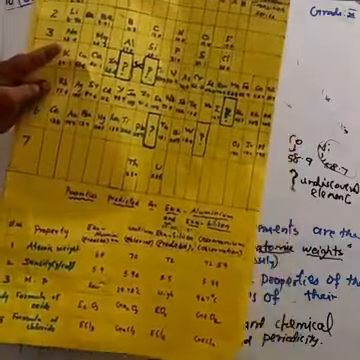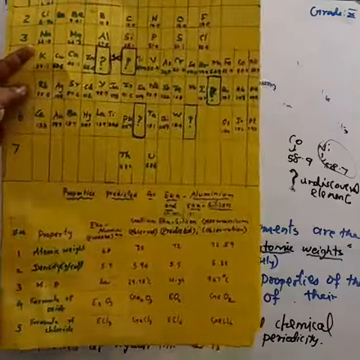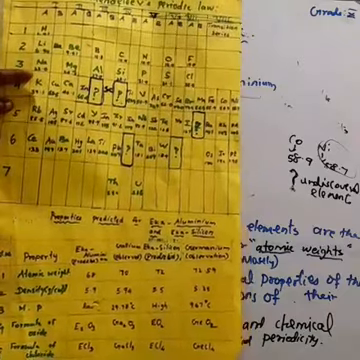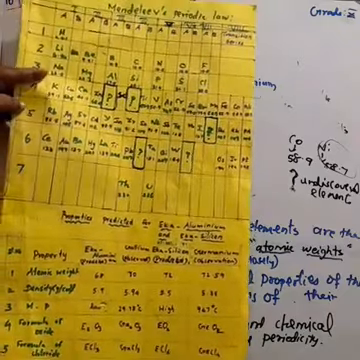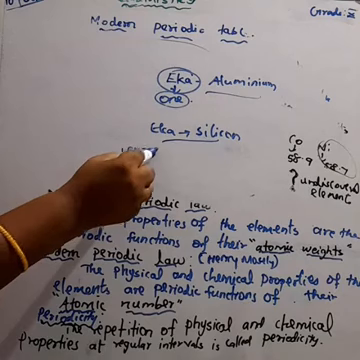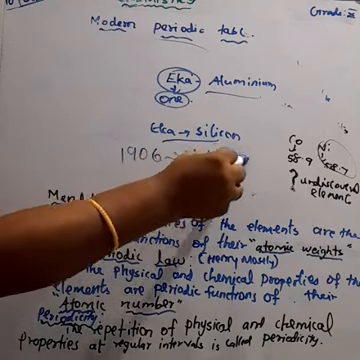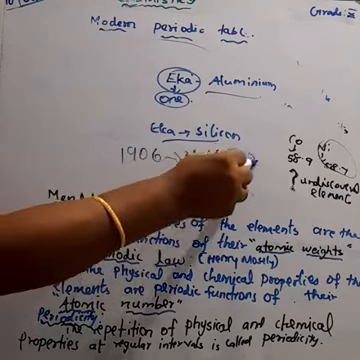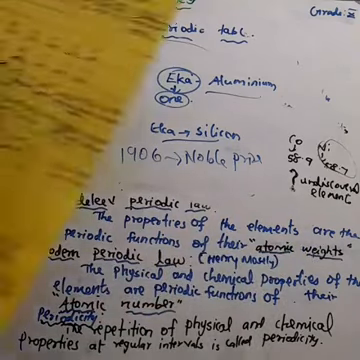Mendeleev is a very great scientist. For his periodic table, he was honored with the Nobel Prize in 1906. Mendeleev's periodic law states that the properties of the elements are periodic functions of their atomic weight.